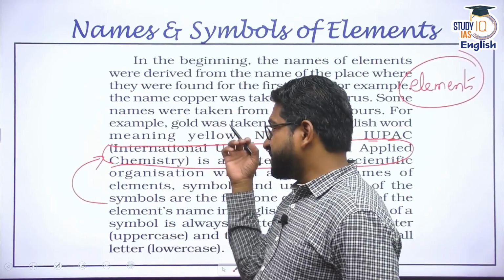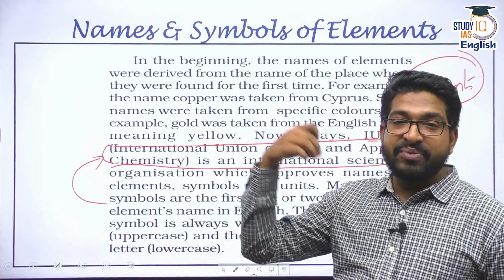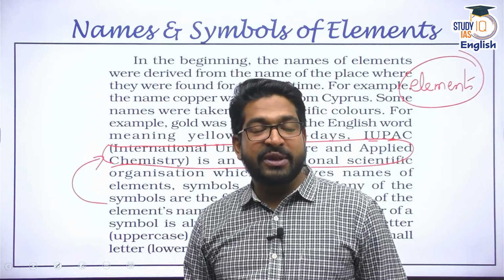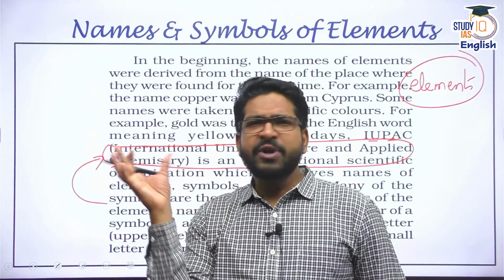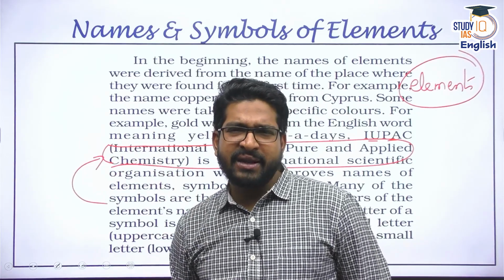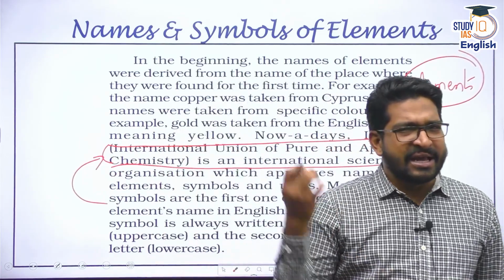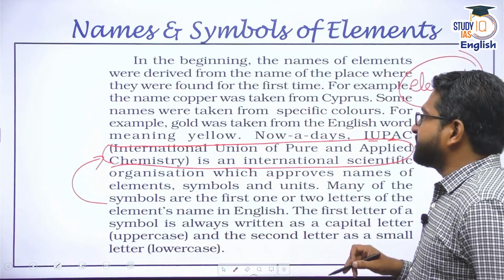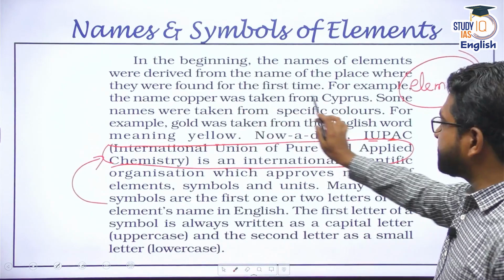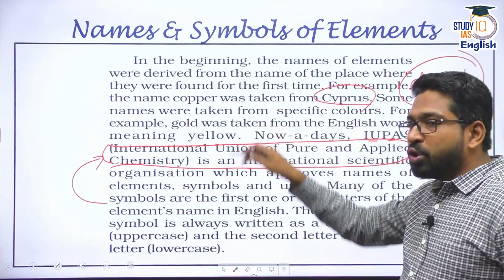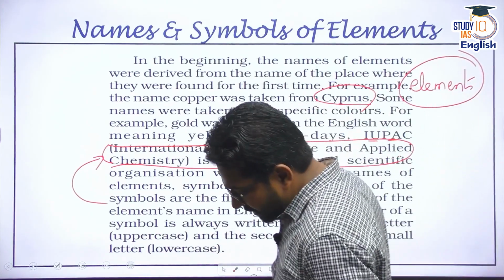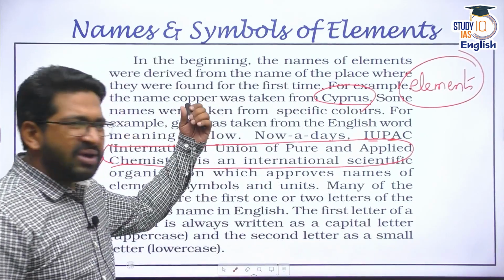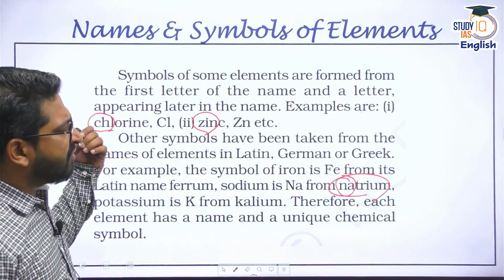Many times you must have seen some elements are named after where they were discovered. Some of the synthetically produced elements have been given the names of renowned scientists. Right? There is einsteinium, there is fermium, etc. You must have known synthetic elements also. So the naming is done in such a way. For example, the name of copper is taken from Cyprus. The name of gold is taken from the Latin word aurum. So such nomenclature has come up, and we have developed a periodic table.